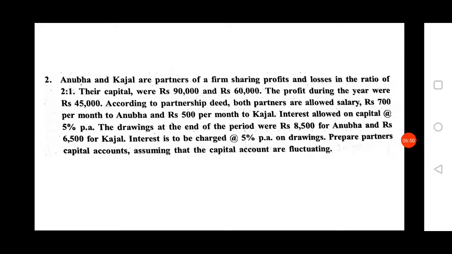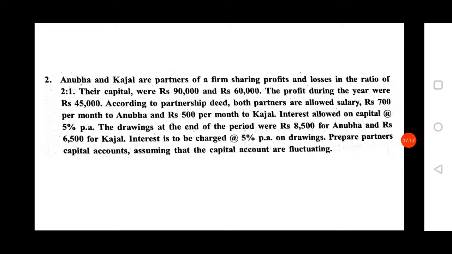From this information you have to prepare the partners' capital account when capital accounts are fluctuating. When partners' accounts are fluctuating, you have to prepare only one account, that is the partners' capital account. You should not write a current account. A current account comes in the fixed capital method. This problem is based on the fluctuating capital method.